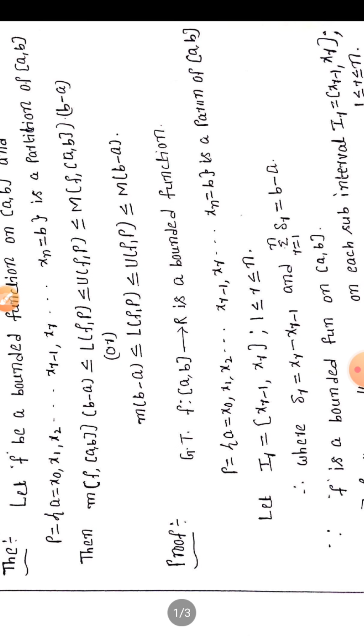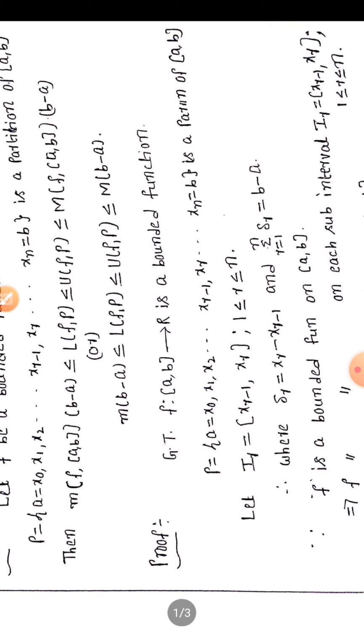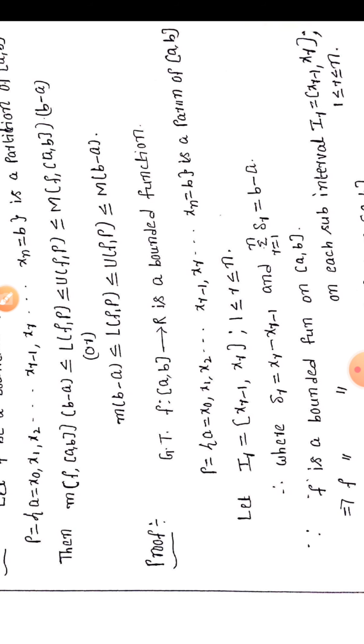Therefore, in the given theorem, first we have to identify the given hypothesis. The given hypothesis is that f from the closed interval [a,b] to R is a bounded function, and P equal to the set {a equals x naught, x1, x2, up to xr minus 1, xr, up to xn equals b} is a partition of the closed interval [a,b].